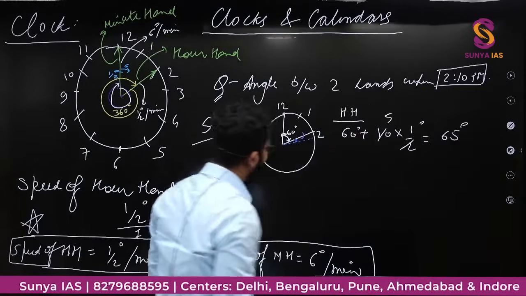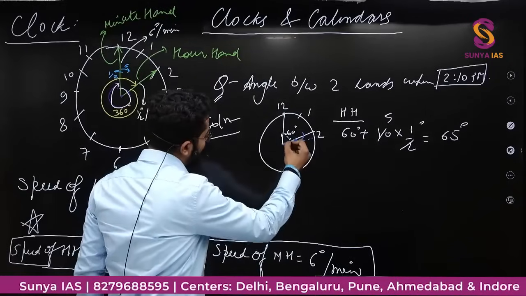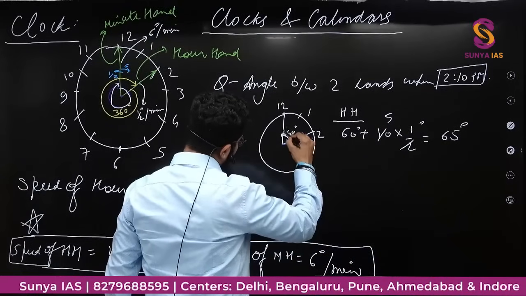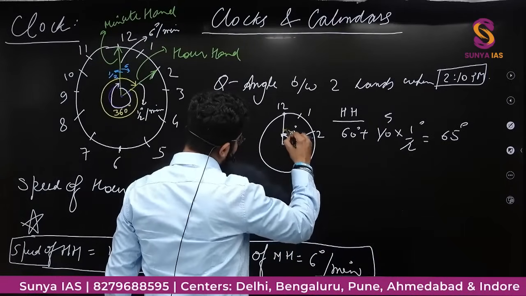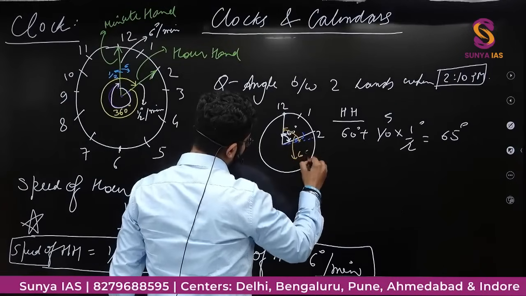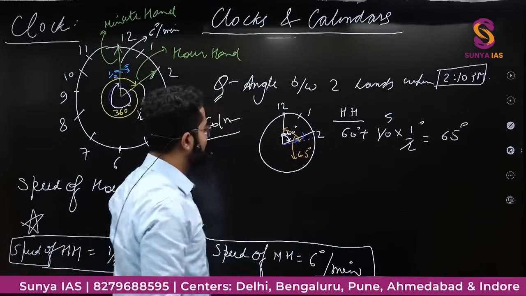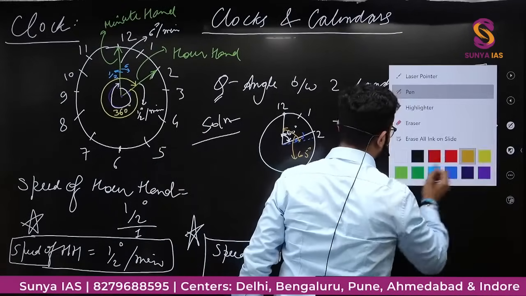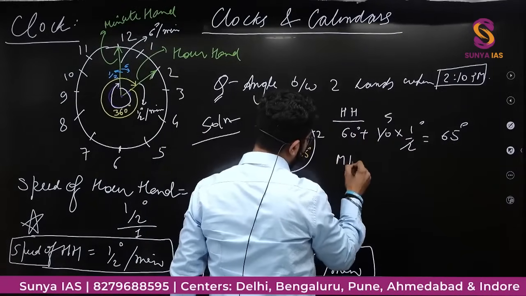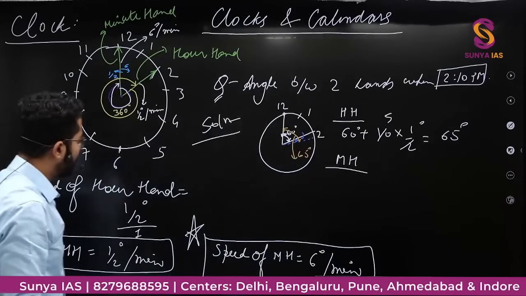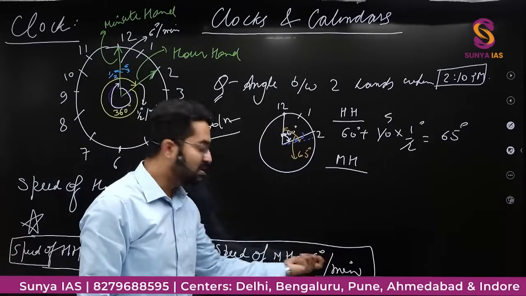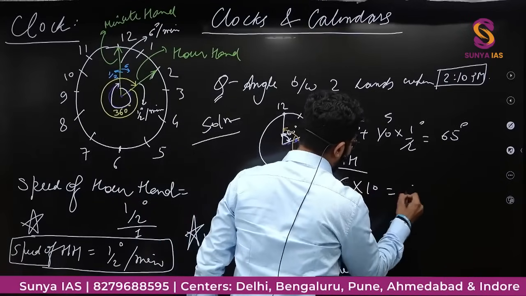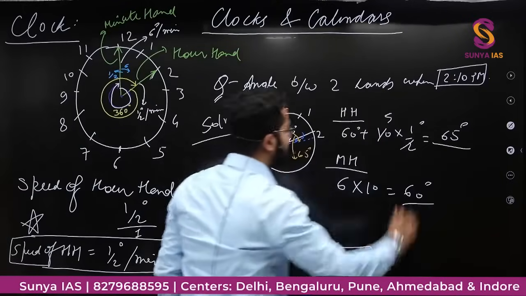So hour hand is making a total angle of 65 degree with respect to this 12. This is the angle of hour hand. If I calculate for the minute hand, कितना बनाएगी? 1 minute में 6 degree, 10 minutes में 6 into 10, that is 60 degree, right?